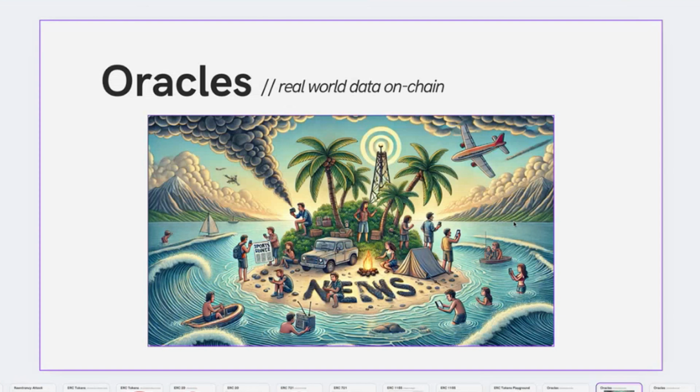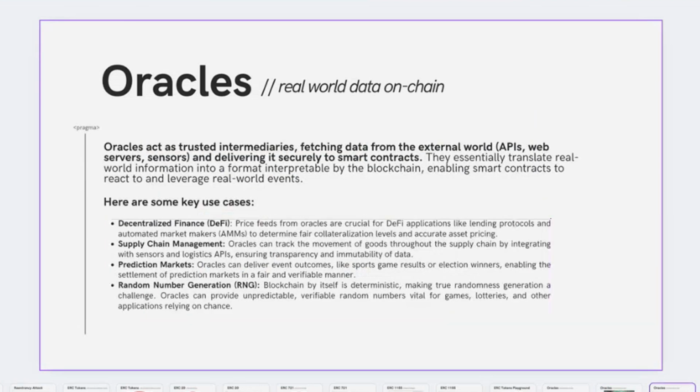I don't know how realistic this can be, but I give this example because you can imagine blockchain environments, smart contracts, as these isolated islands that might need to know information from the external world, need to know external data, because maybe their functionality is strictly tied to this information, this data.